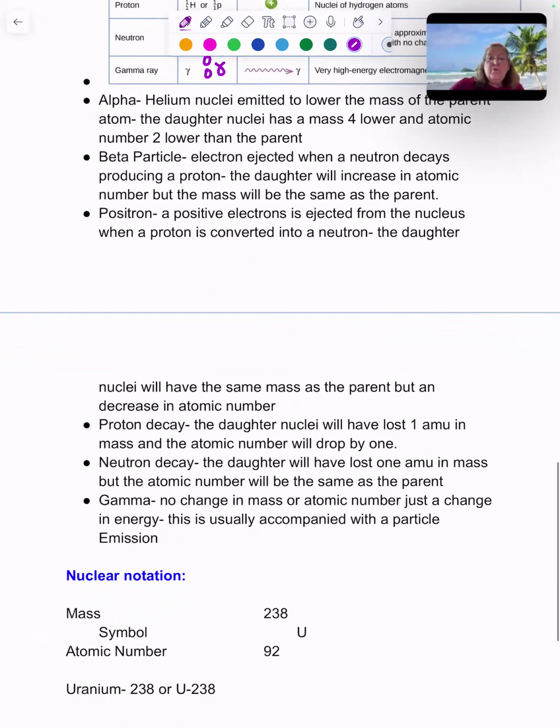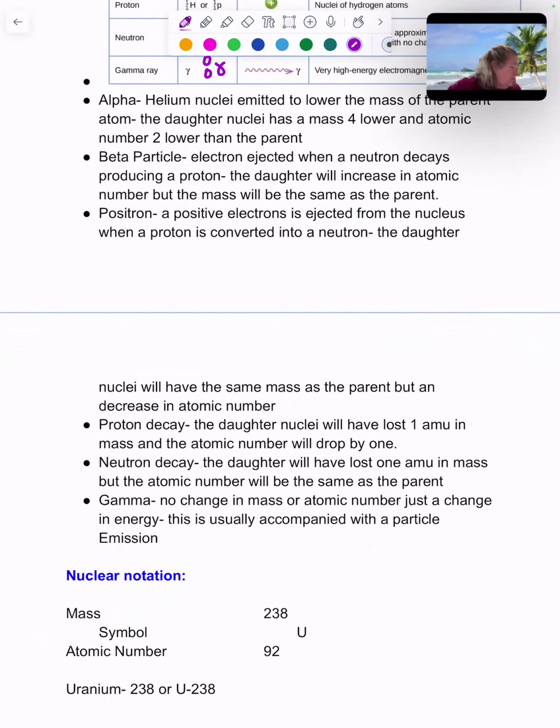Proton decay, the daughter will have lost 1 in AMU, and the atomic number will also drop by 1. A neutron decay, the daughter will have lost 1 AMU in mass, but the atomic number will be the same as the parent because we're not changing protons in that one. Gamma, there's no charge or mass, no change in atomic number. It's just a change in energy, and this is usually accompanied with a particle emission.